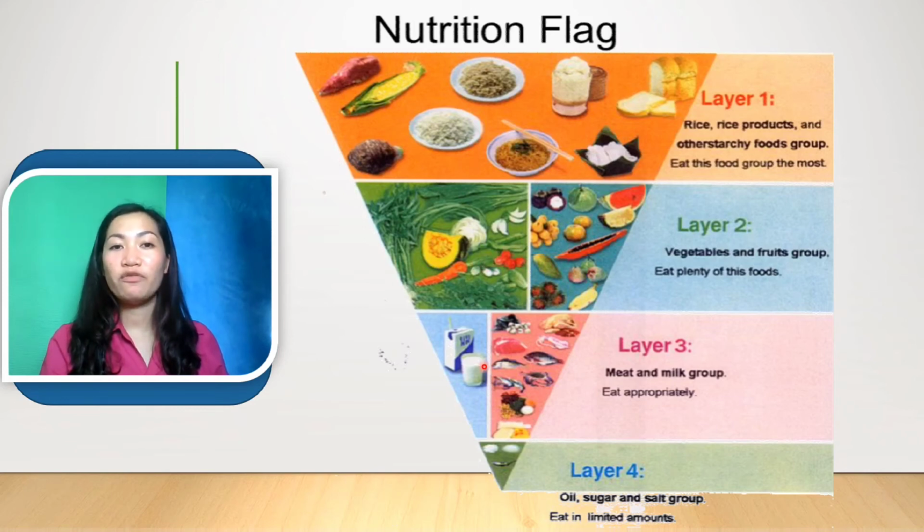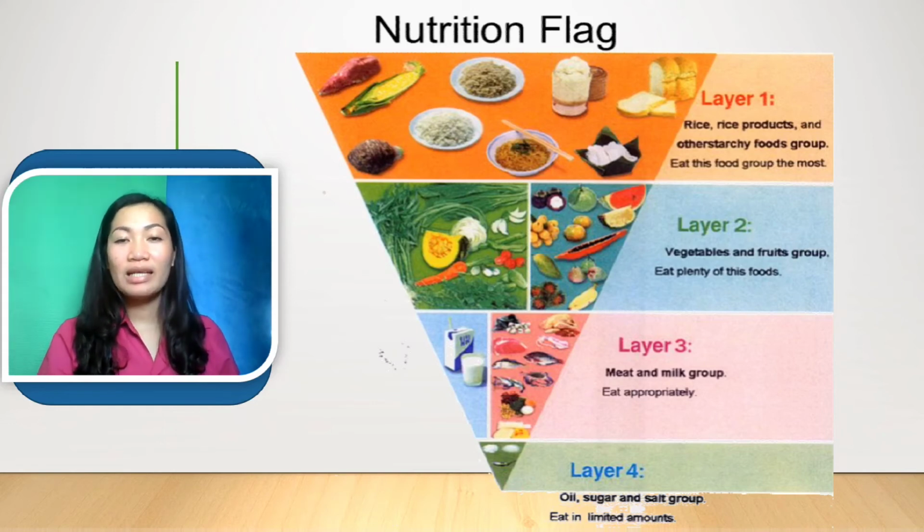And we also have to drink milk regularly to ensure we get protein, and eat a moderate amount of meat, a very small amount of meat. And for the fourth level, we should consume a very small amount of oil, sugar, and salt every day.